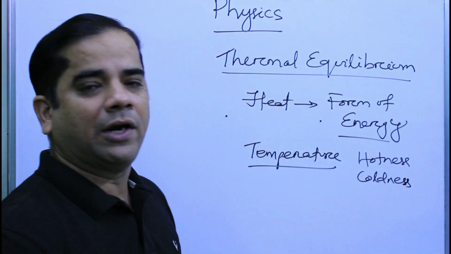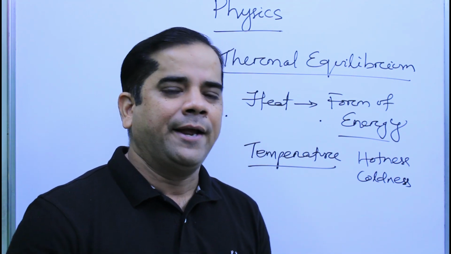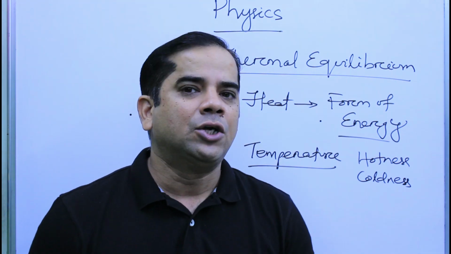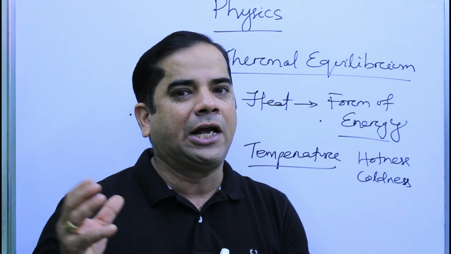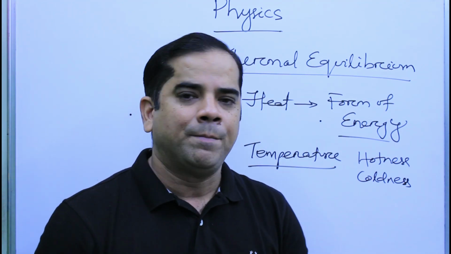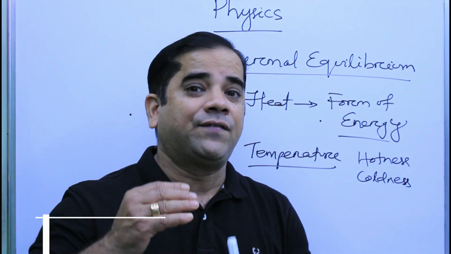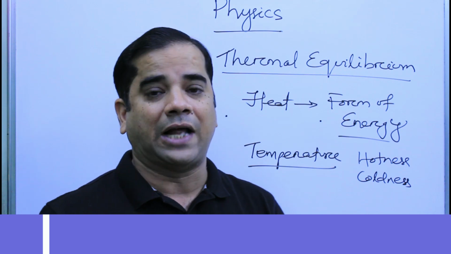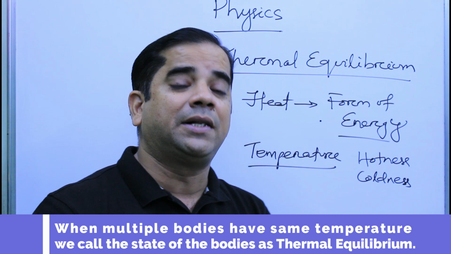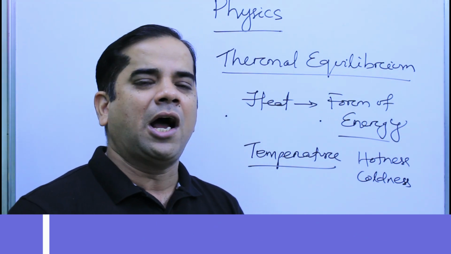So these things we have already discussed in our previous classes. Students, we know that a body can be hotter or cooler. It depends upon temperature. So thermal equilibrium. Equilibrium comes from the base word equal. So equal temperature. If two bodies have the same level of hotness or coldness, that means temperature, then we call that state thermal equilibrium. We will discuss some examples and try to understand the concept.